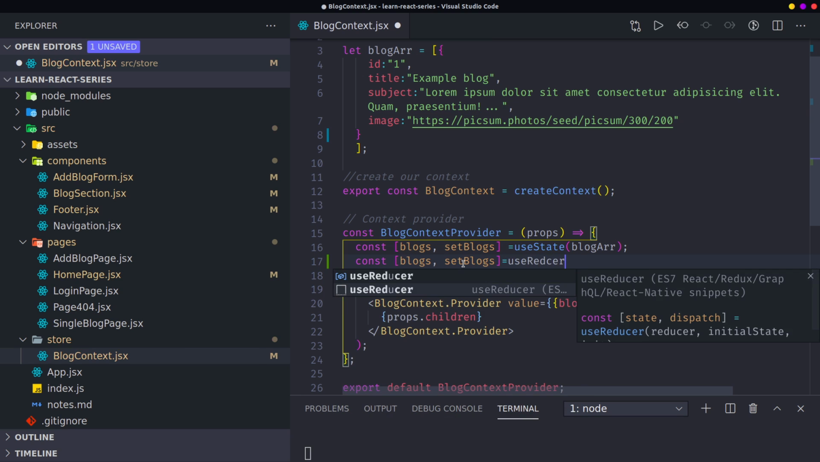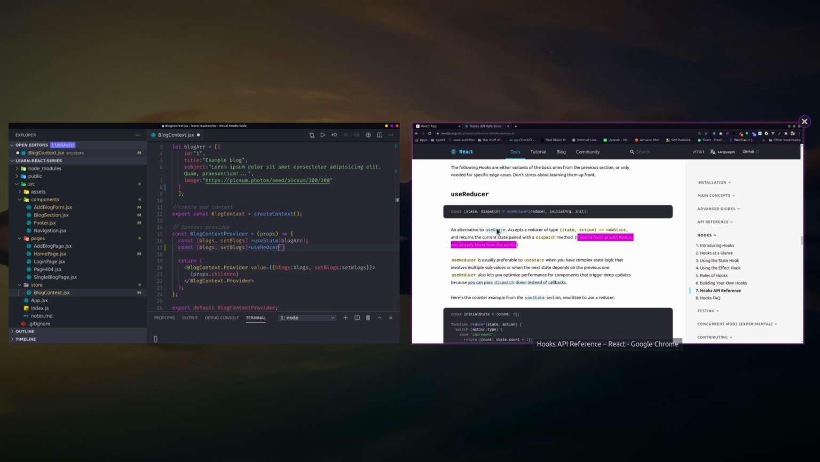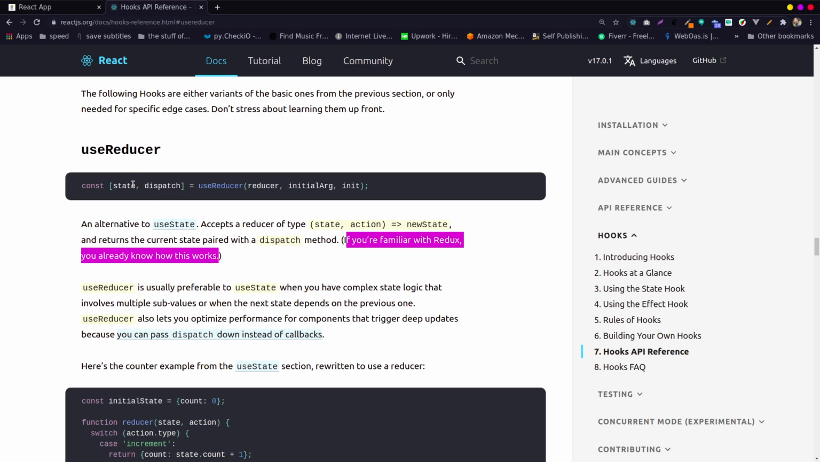okay, and it takes in the state, then the dispatch. So I'm going to pass in the state and the dispatch. It's almost the same thing as useState. There's no difference between useState and useReducer. The difference is useReducer gives us more power, okay.